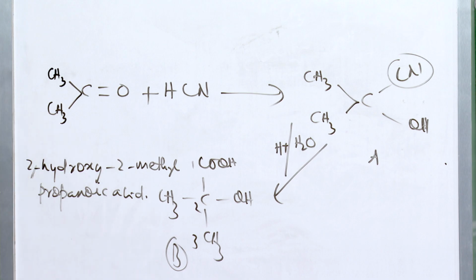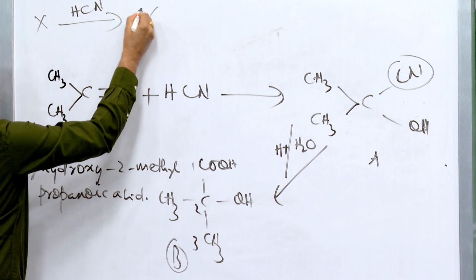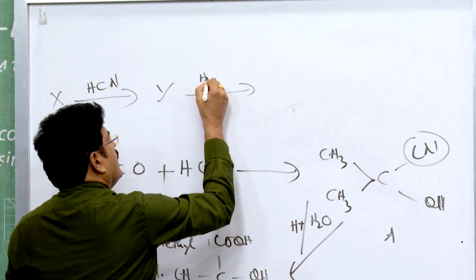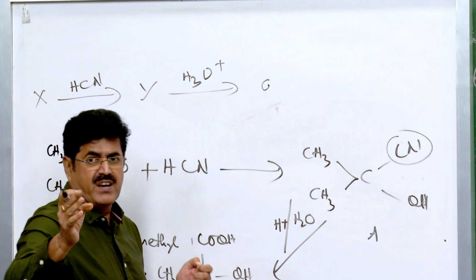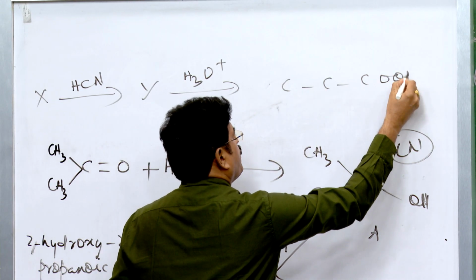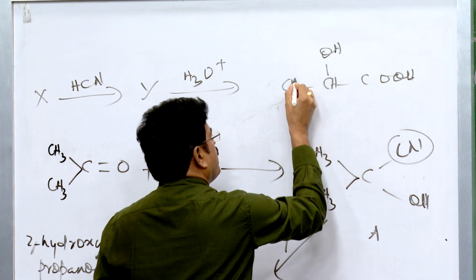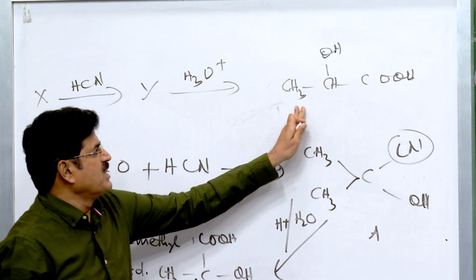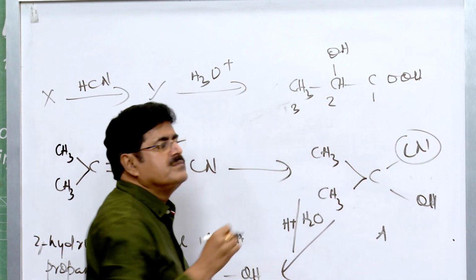Third question: X with HCN gives Y, that upon acid hydrolysis gives 2-hydroxypropanoic acid. That's a reverse method of asking the question here. This is propanoic acid, 2-hydroxy, then use hydrogen to satisfy the tetravalence of carbon. 1, 2, 3.